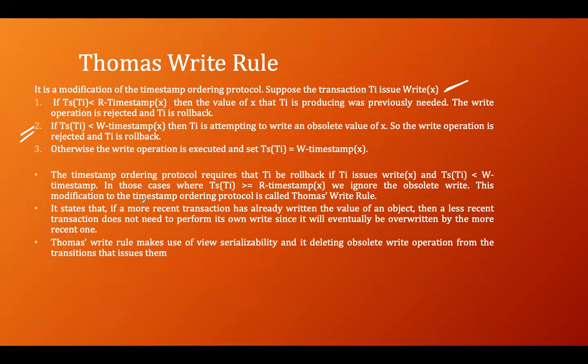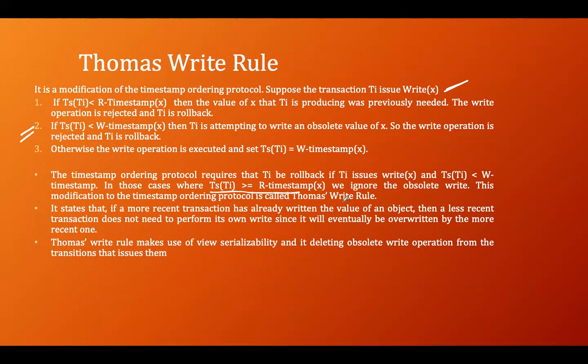This modification to the timestamp ordering protocol is called Thomas Write Rule. Means in the second rule, we have to see this condition also. If this condition holds along with this condition, we ignore the obsolete write.